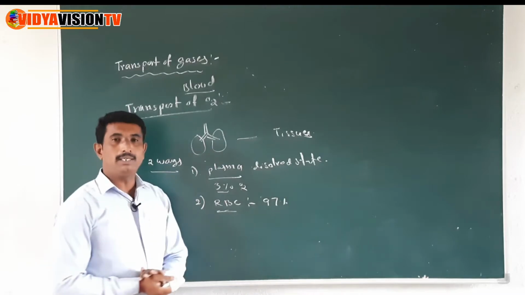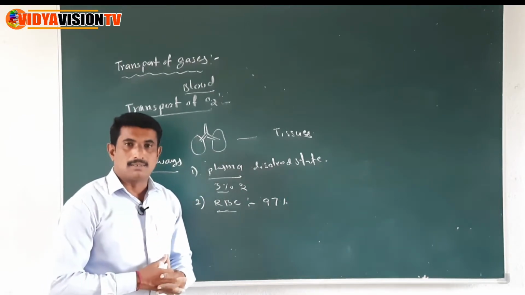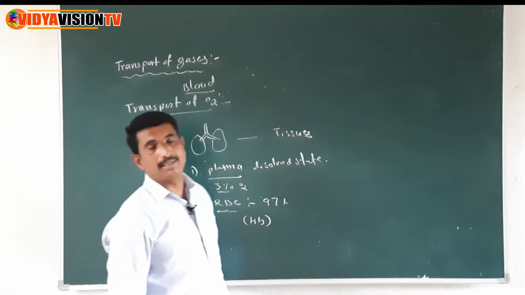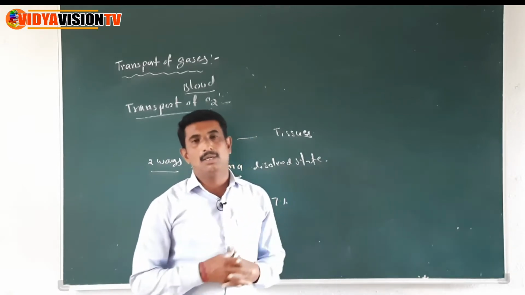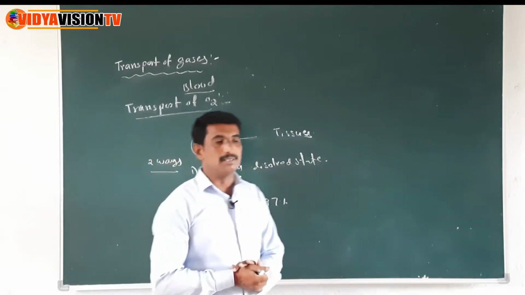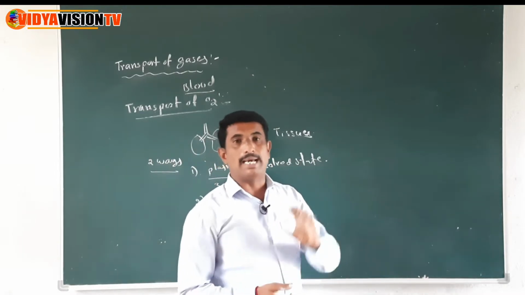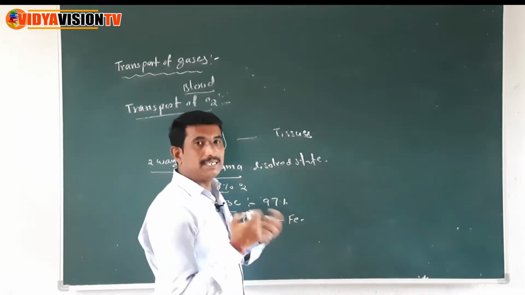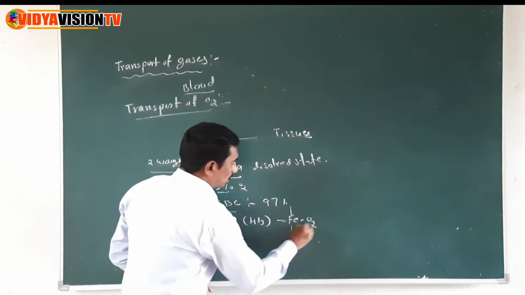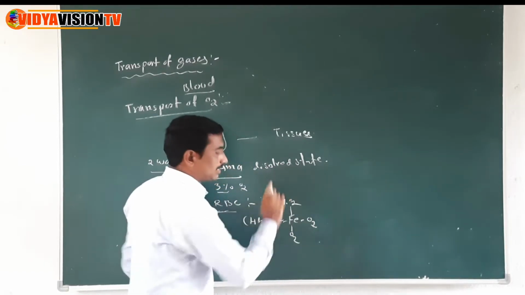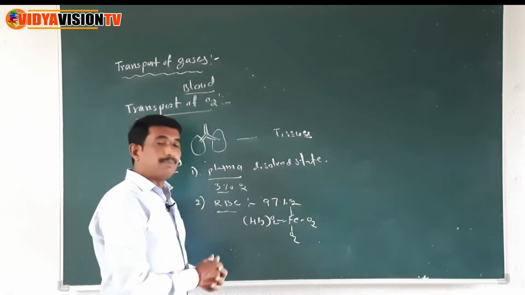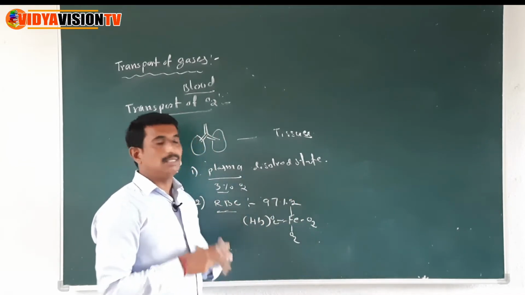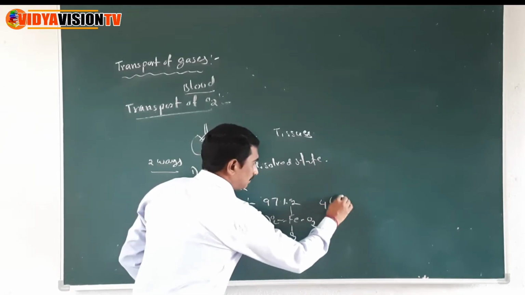Now, you know children, the RBC contains one pigment, a red color pigment, that is hemoglobin. The hemoglobin is a red color pigment present in the RBC. One hemoglobin consists of one atom of iron, Fe plus. The iron binds with 4 oxygen molecules. One iron molecule binds with 4 oxygen molecules.